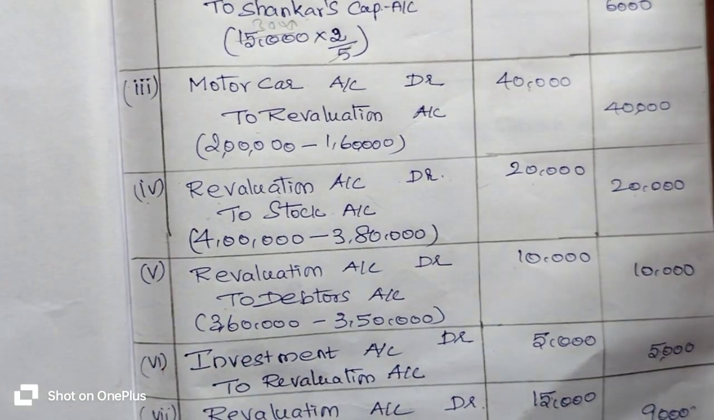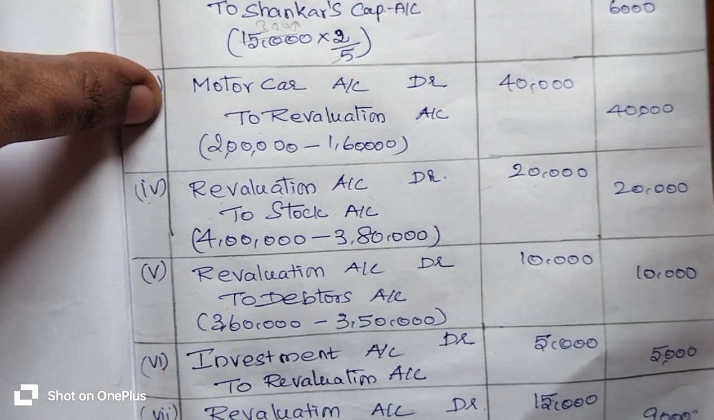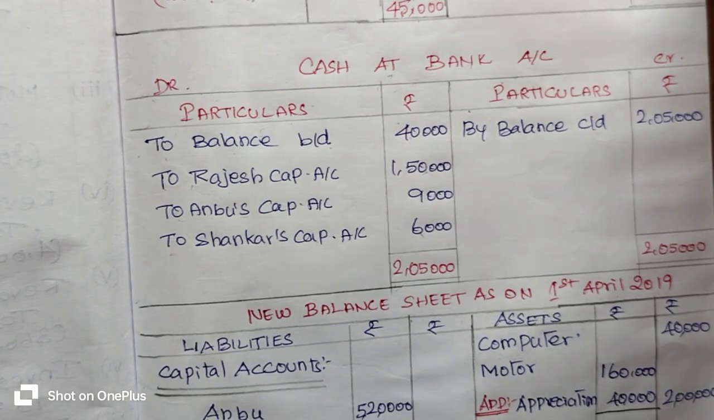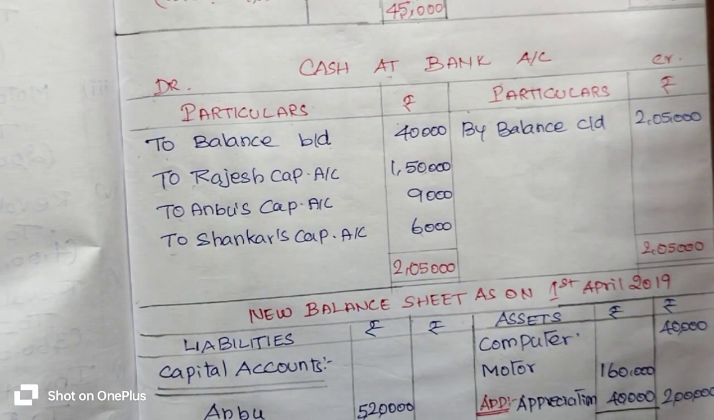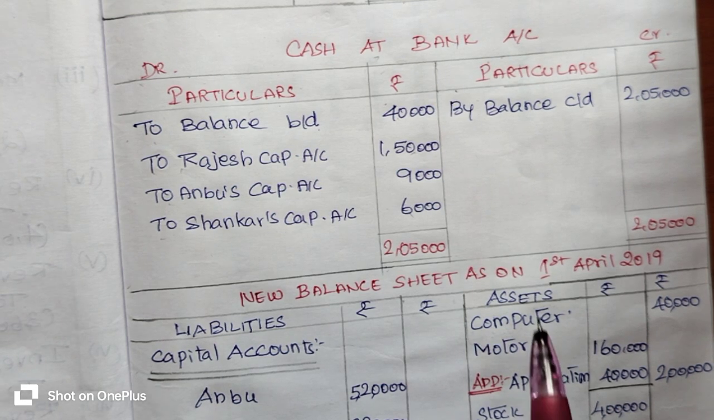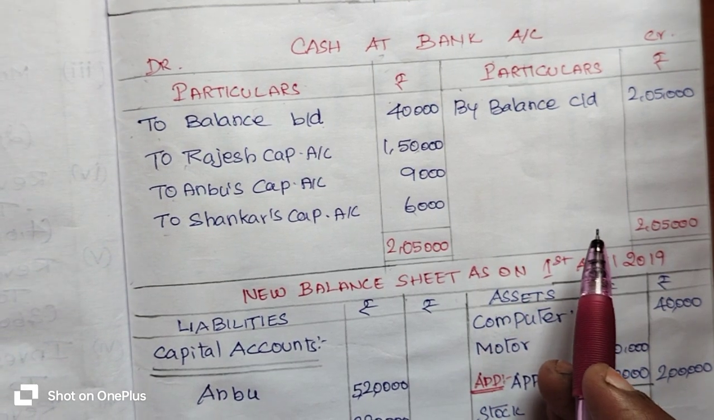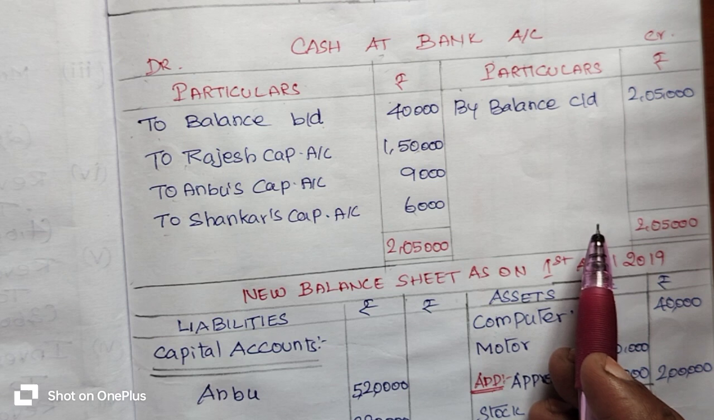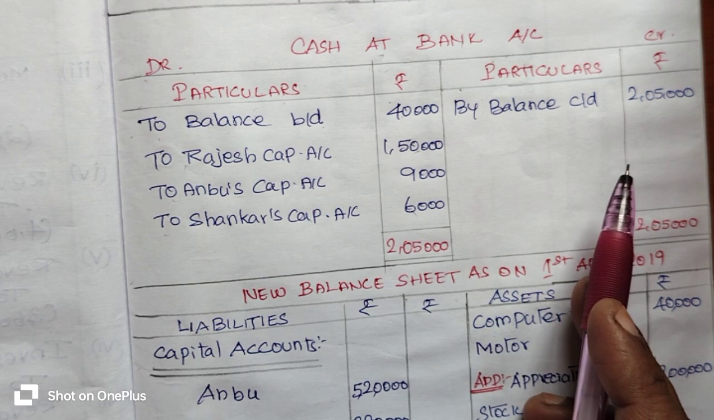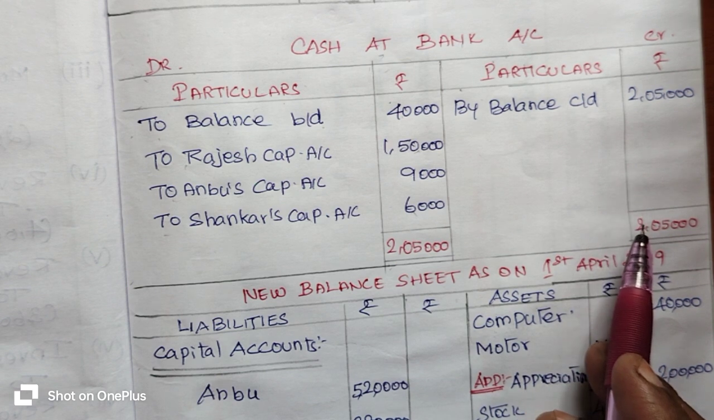So where is the bank credit? From the journal entry, there is no bank credit in the journal entry. So you are going to find out the closing balance of the cash at bank account. How can you find out the closing balance? First, we have to calculate the total. From the total, you subtract the lesser value. You will get the balancing figure.